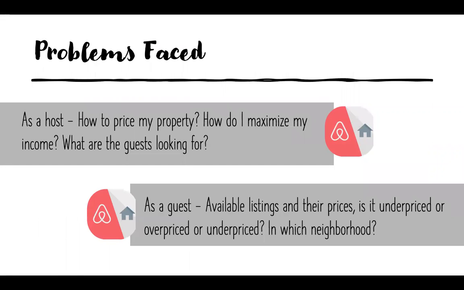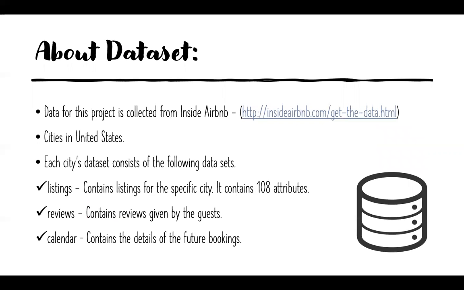The problem we are trying to solve in our project is that many Airbnb hosts don't have a metric to gauge the value of their property appropriately. Our system predicts the mean optimized price for their particular property to increase their profits. From the guest's perspective, the guests can enter all the attributes, and our system would tell them if the property is overpriced or underpriced.